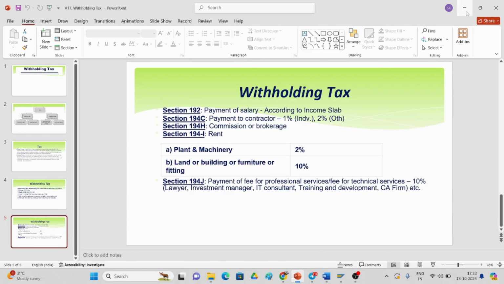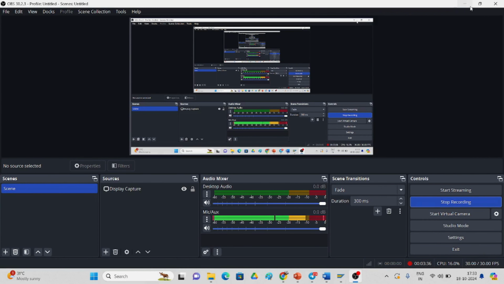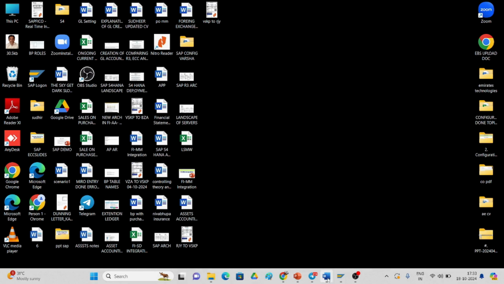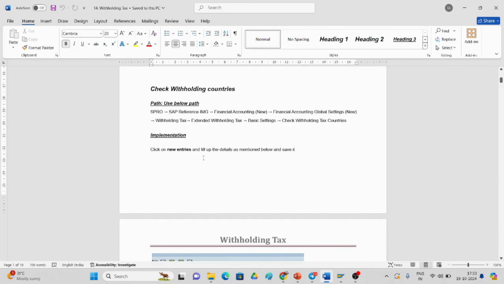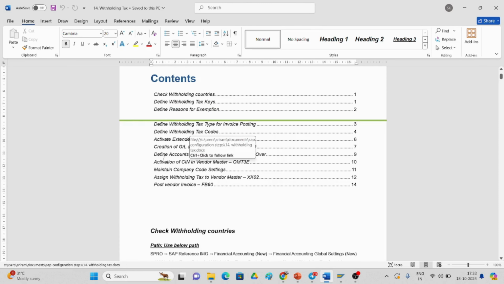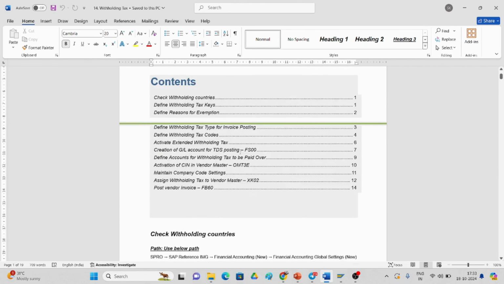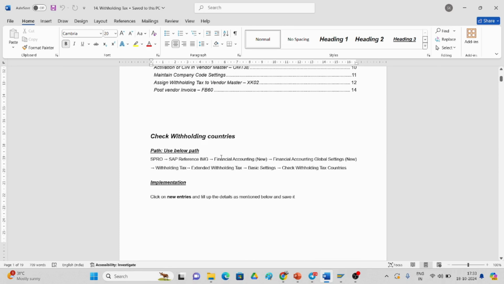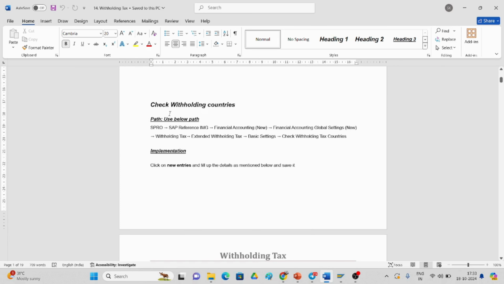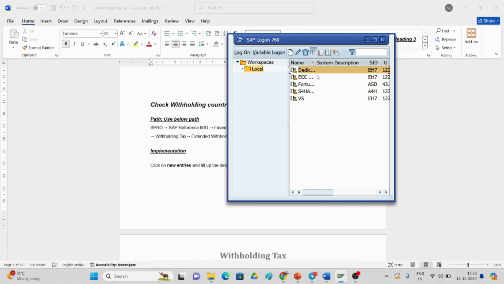For this we have to do the configuration in SAP. So what are the configuration steps, we will see one by one. These are the documents, and we have to follow these configuration steps one by one. If you go and see, check withholding tax countries, there are so many countries. In SAP these are predefined.